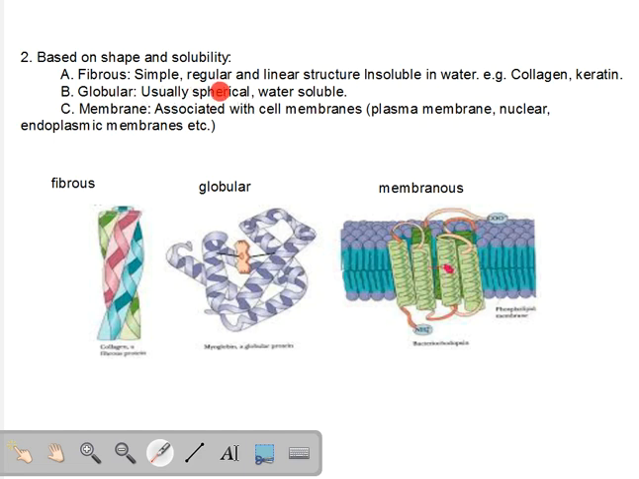Globular proteins are usually spherical. Have a look at this. This is nearly like a sphere, right? They are usually spherical and they are water soluble. These proteins are water soluble. So most of the enzymes are globular proteins. Now membrane proteins, these are associated with cell membranes. So we have them here.